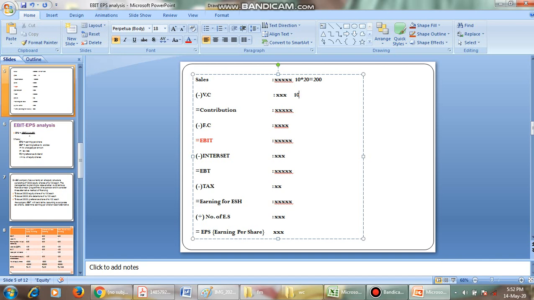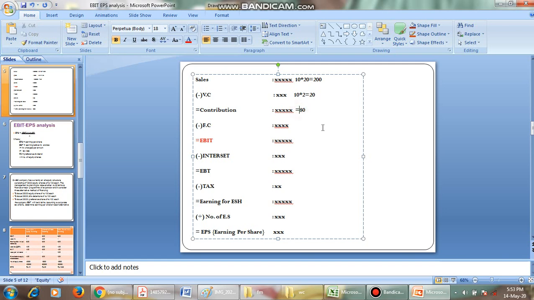For example, for 10 products, consider 2 rupees of variable cost per unit, so we have 20 rupees of variable cost. If you produce more products, the variable cost will increase. Sales of 200 minus variable cost of 20 will give us the contribution, that is 180 rupees.